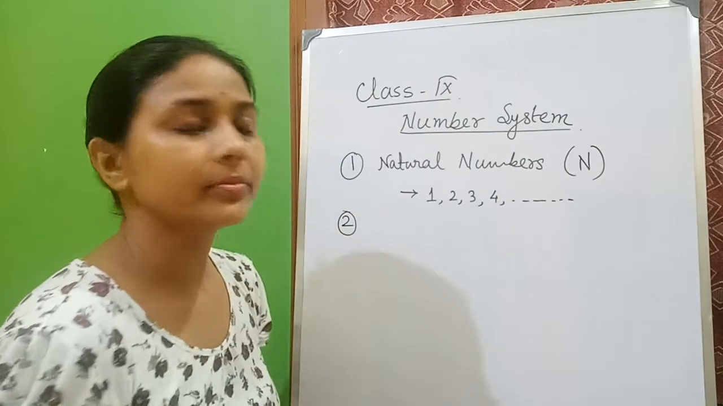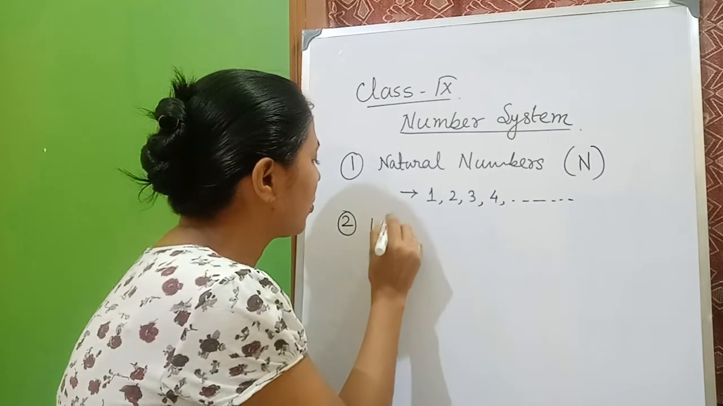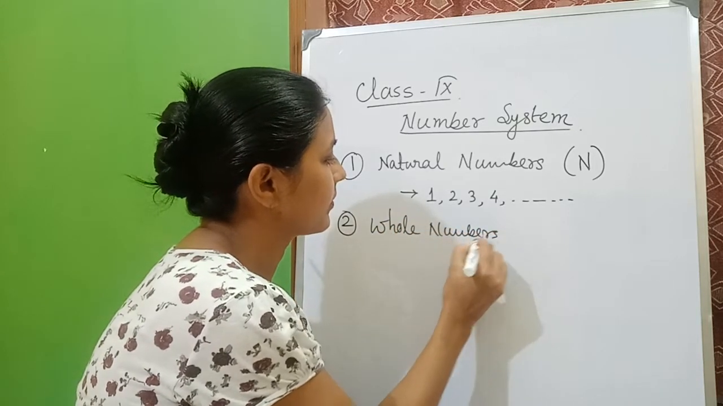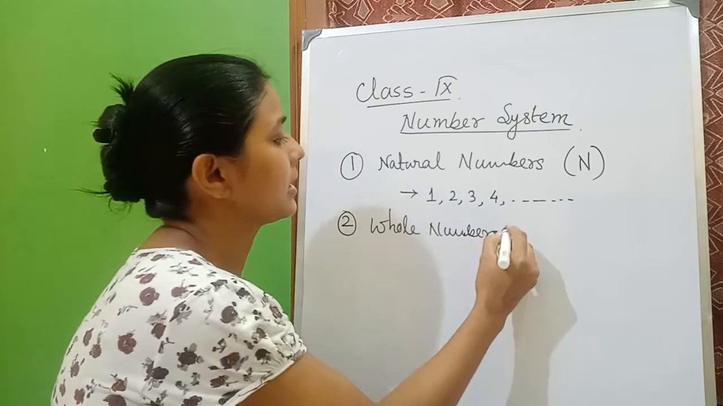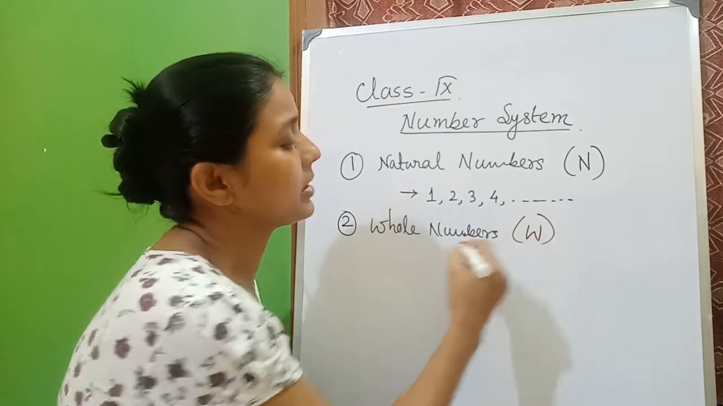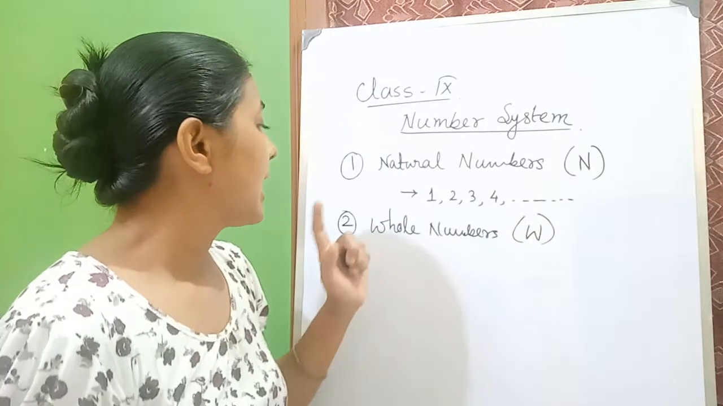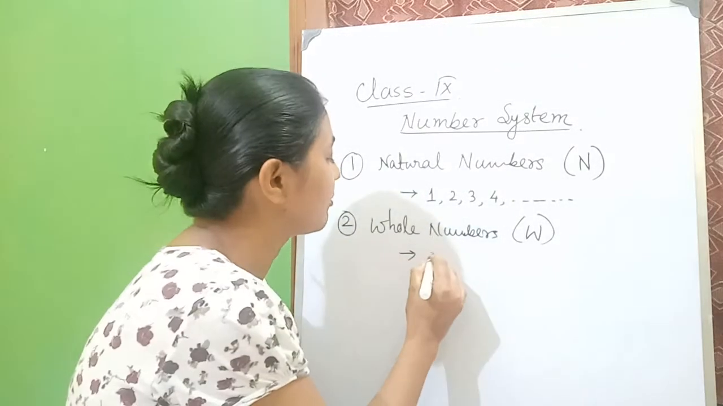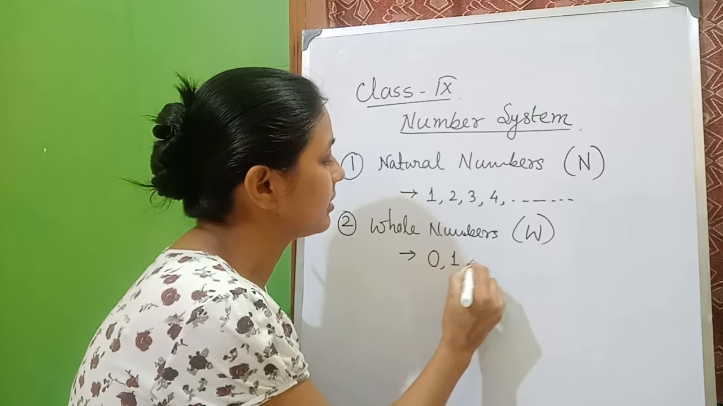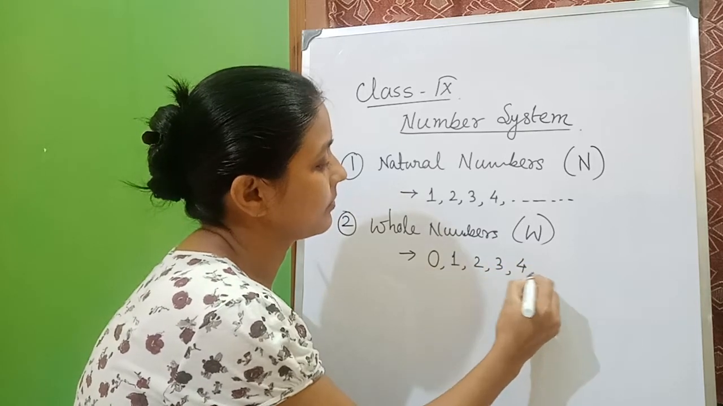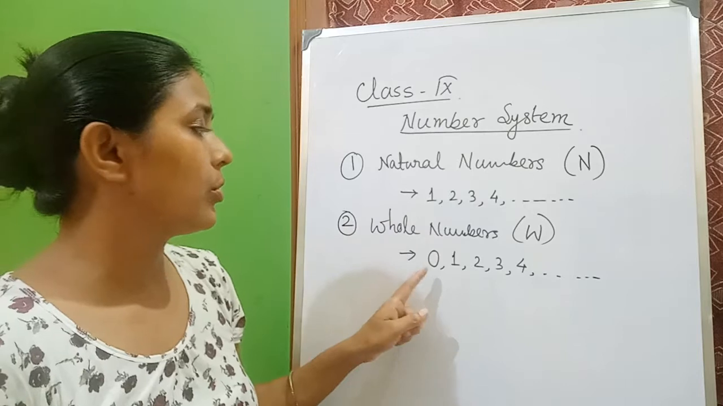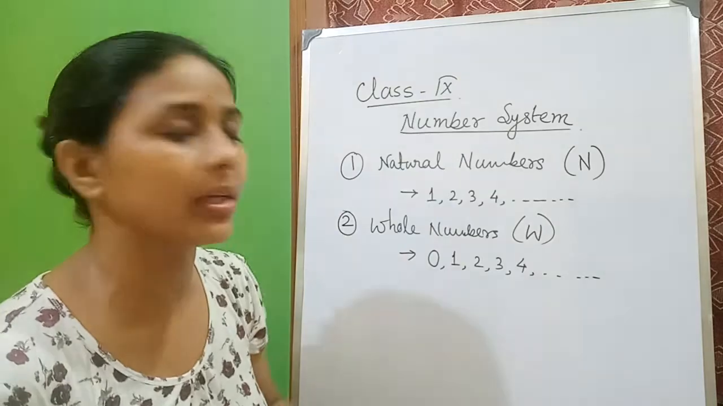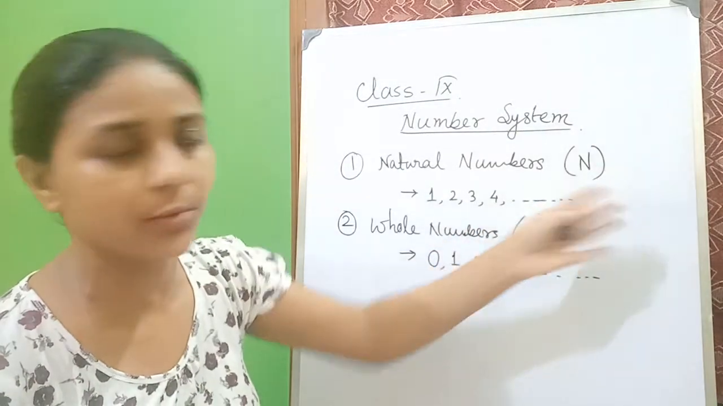Number 2 is whole numbers. Whole numbers are denoted with capital W, and natural numbers are obviously there. For whole numbers only 0 will be added. So whole numbers start from 0, then go like this: 1, 2, 3, 4 and up to infinity.